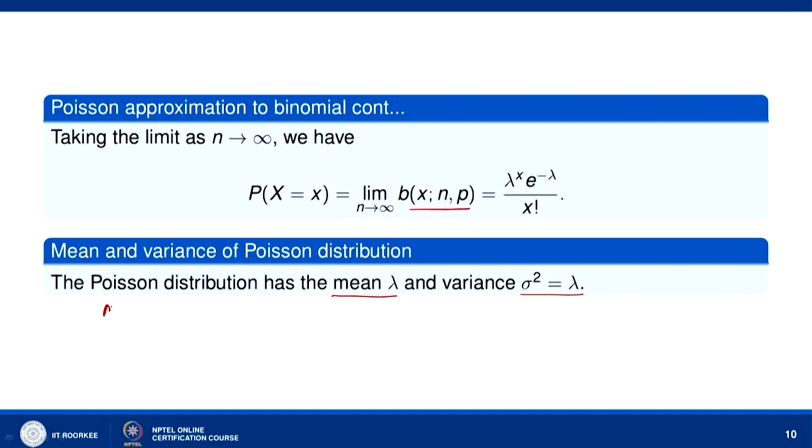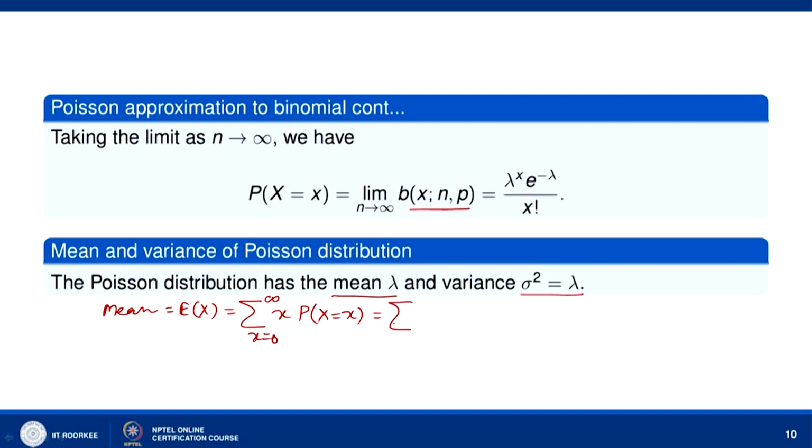Okay. So, mean is equal to E[X] equal to sigma, x varies from 0 to infinity. X here takes values from 0 to infinity. So, x into probability that X equal to x.